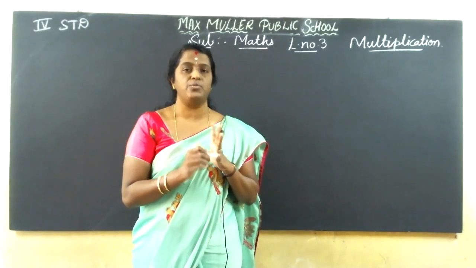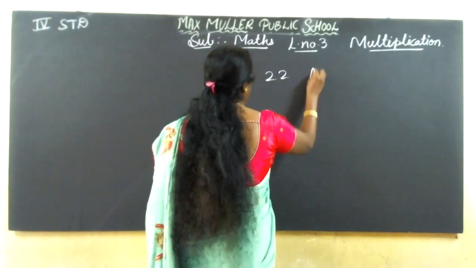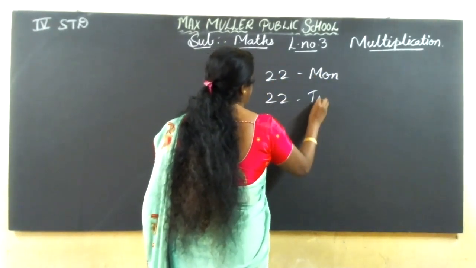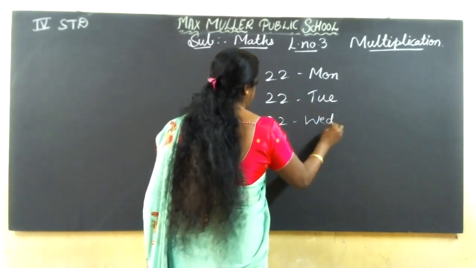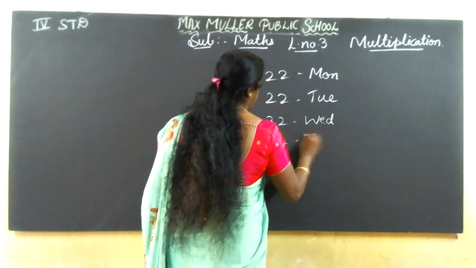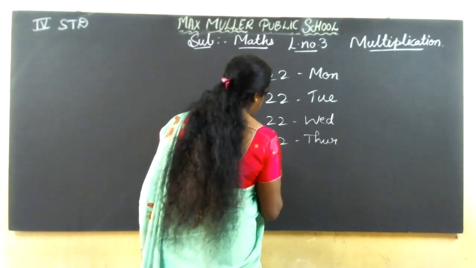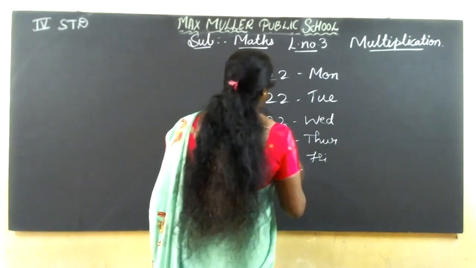One day, 22 pages. I'll show you: Monday, Tuesday, Wednesday, Thursday, and Friday. So up to Friday.